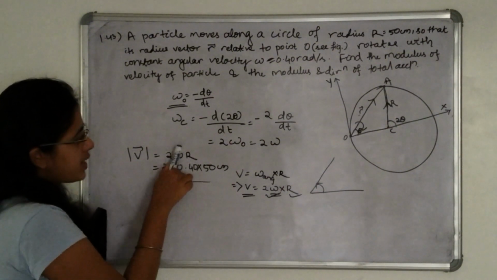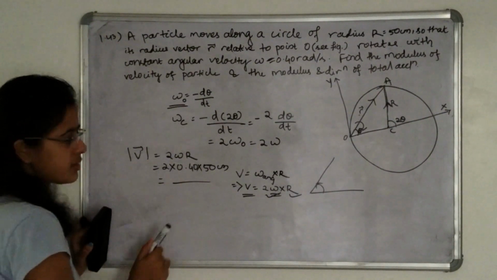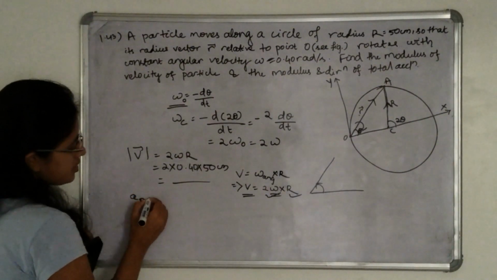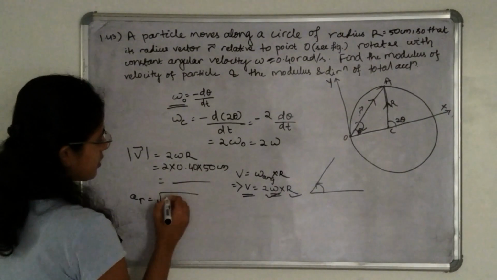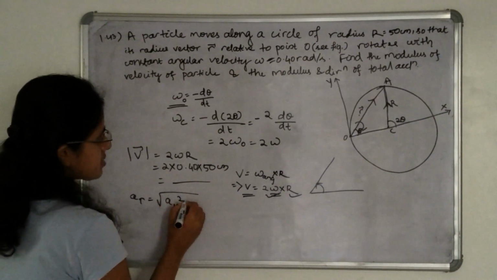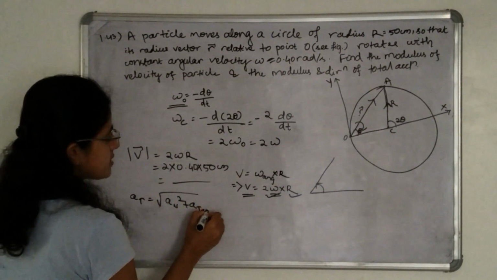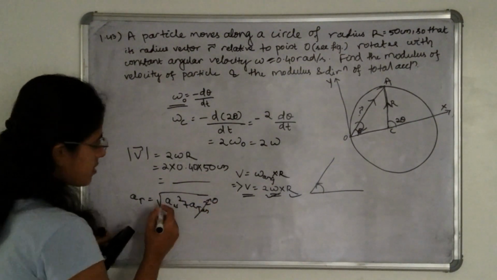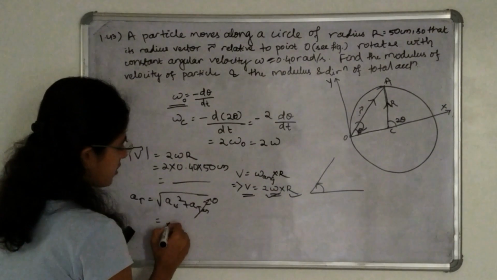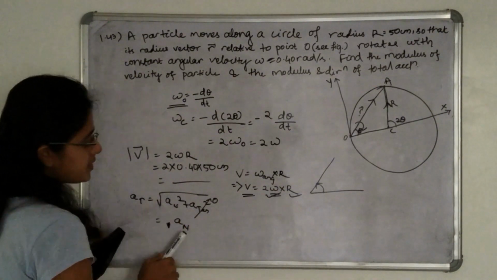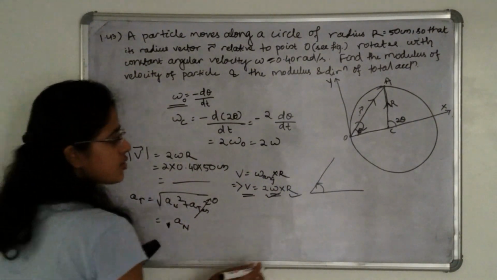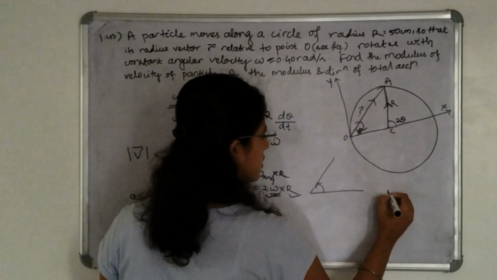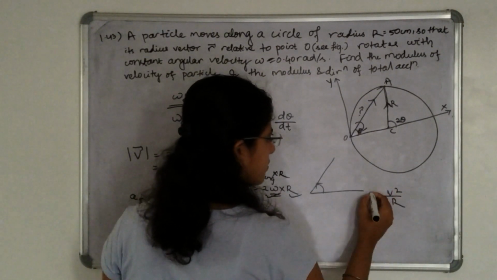The velocity is 2 omega r, omega is constant, r is constant. That means the total acceleration will be how much? It is the square root of normal acceleration square plus tangential acceleration square, but the tangential part is 0 here as velocity is constant. So it will be only a n, the normal acceleration. So normal acceleration will be how much? V square divided by r, we know.